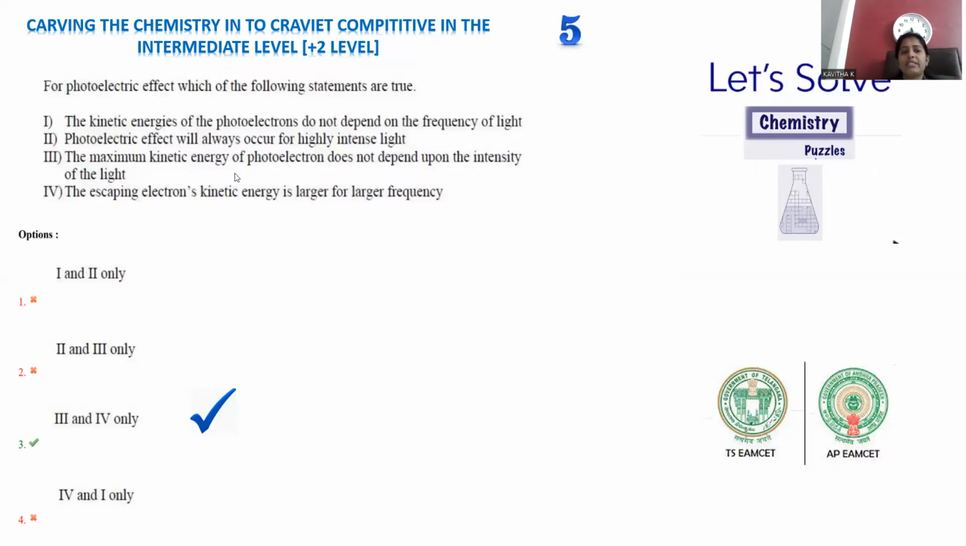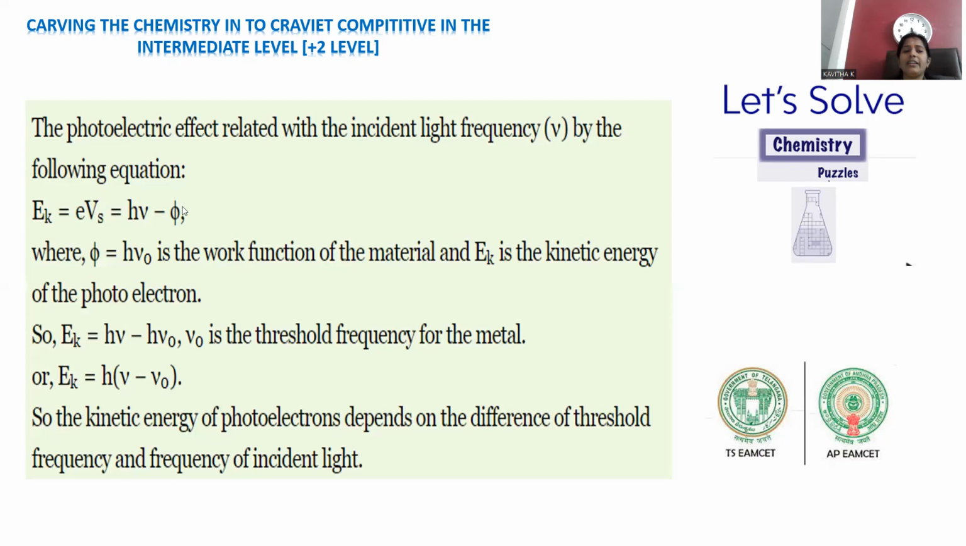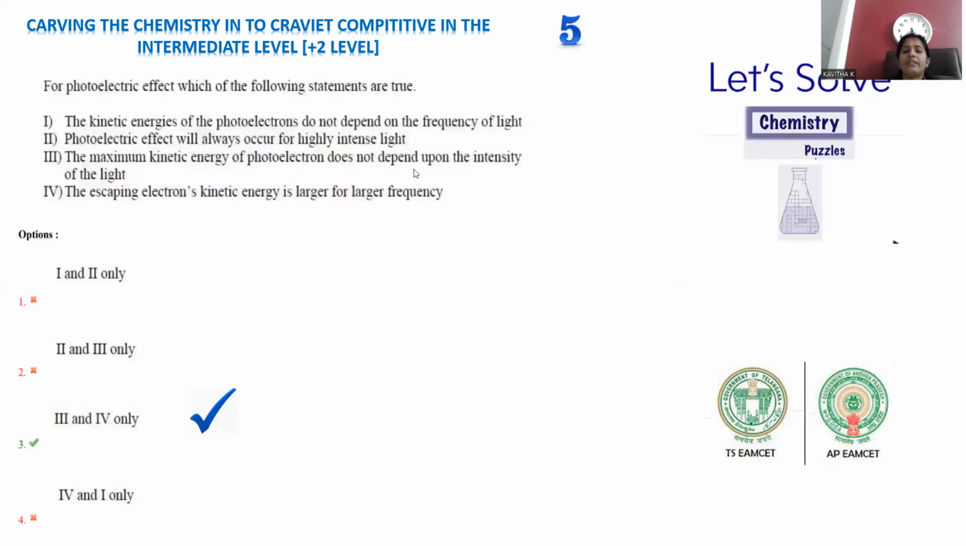And option 3: the maximum kinetic energy of the photoelectron doesn't depend upon the intensity. In option 2, they are saying it depends upon intensity. We are saying it doesn't depend, so we can go for option number 3 only, because within the equation they don't mention any intensity parameter. So doesn't depend is the correct answer instead of depends upon the intensity of light. So the third option will be the correct one.